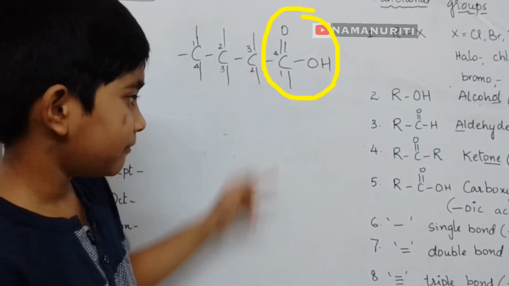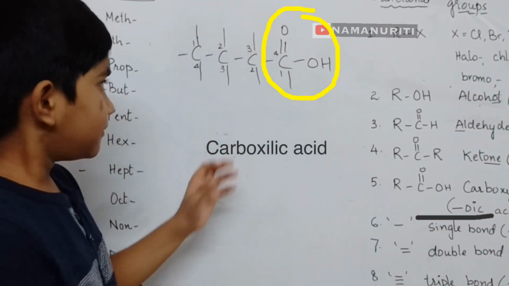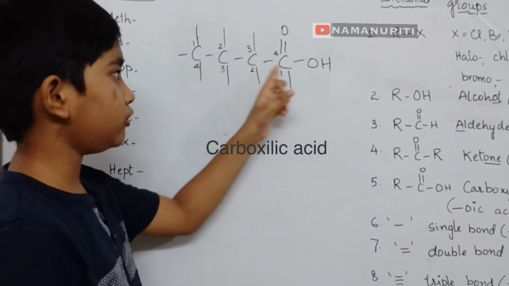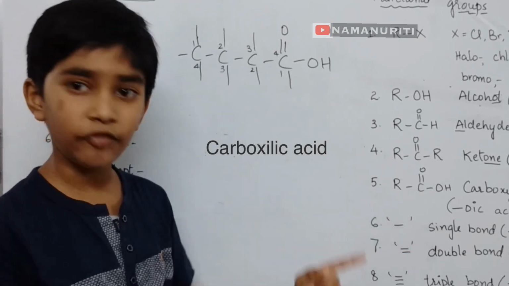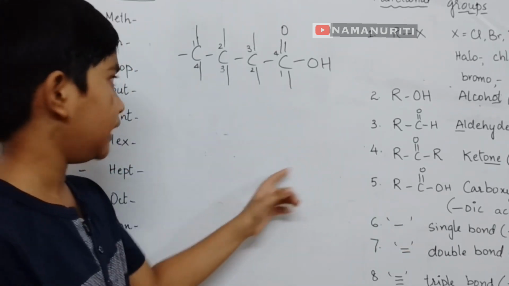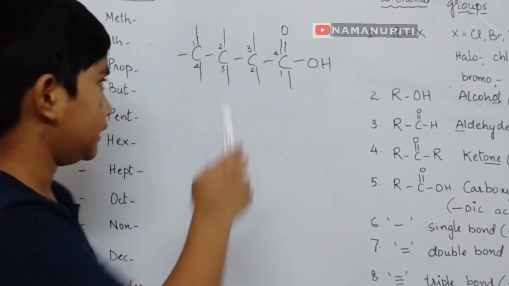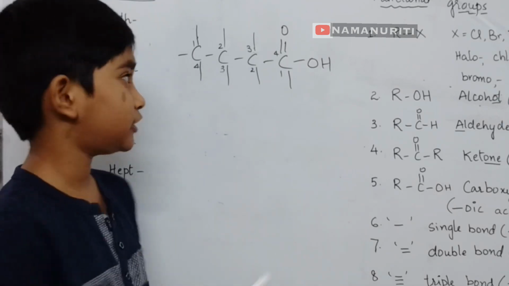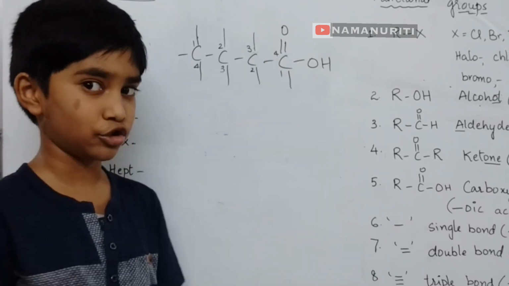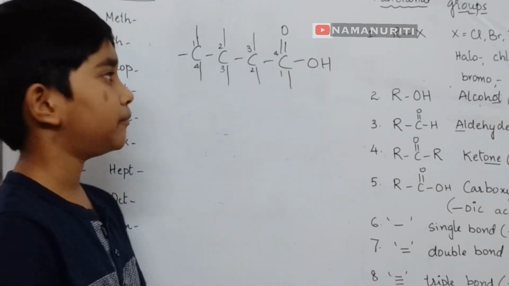Friends, this is our next example. Have you seen? This is carboxylic acid. We also count the carbon of the functional group. So this is but, and it has a suffix, oic acid. All are single bonds. Don't count this as an unsaturated hydrocarbon just because it has a double bond.